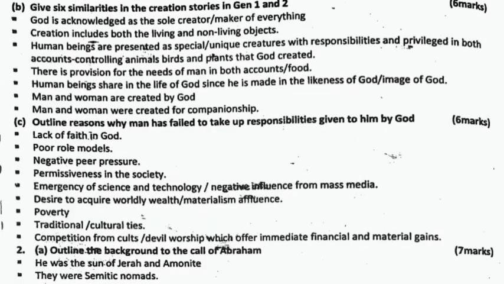1b. Give 6 similarities in the creation stories in Genesis 1 and 2. God is acknowledged as the sole creator. Creation includes both living and non-living objects. Human beings are presented as special creatures with responsibilities and privileges in both accounts. That is, they are controlling animals, birds, and plants that God created.